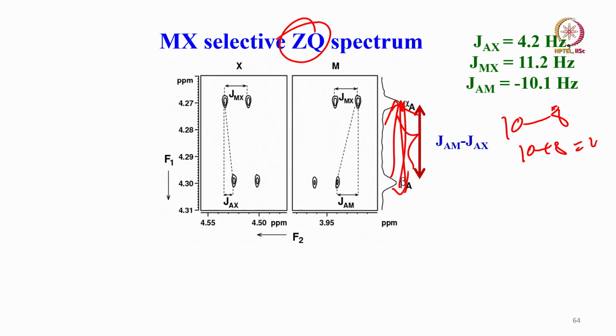In the double quantum it will become 10 plus 8, 18 hertz. Here it should become only 2 hertz. But on the other hand it has become more than the double quantum. How can it happen? This can happen only when one of the couplings is negative. That is what we observed. If one of the couplings is negative, because MX and AX are opposite in sign, instead of subtracting they are adding up. This is the reason why the separation becomes larger. So whatever we observed in the double quantum, we confirmed with the zero quantum, and we say these two signs, MX and AX, are opposite in sign.